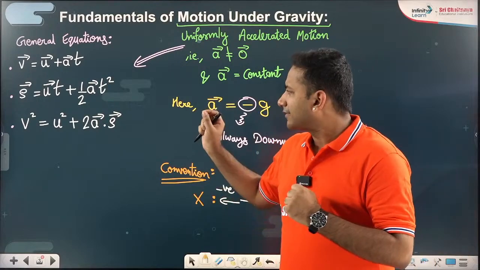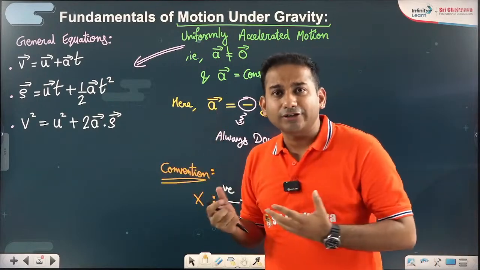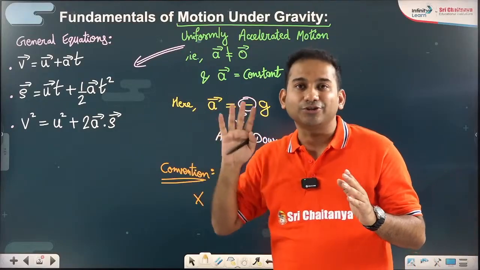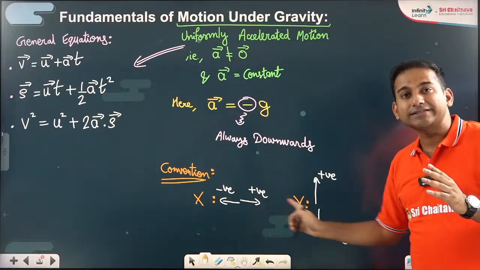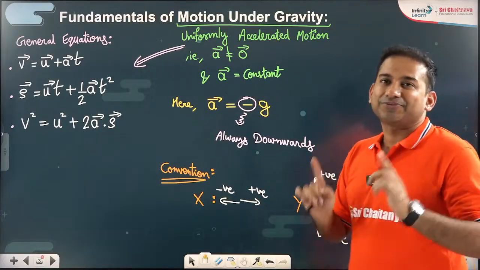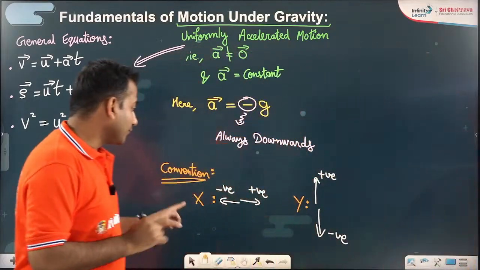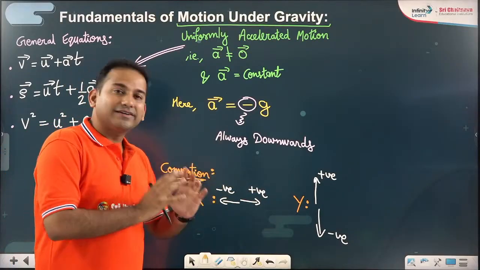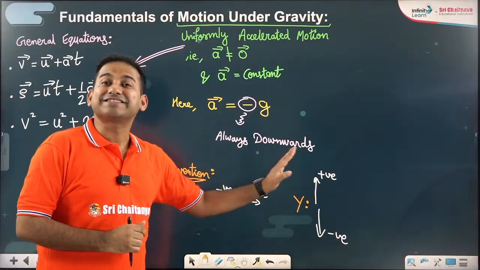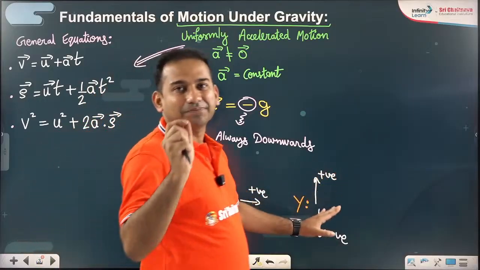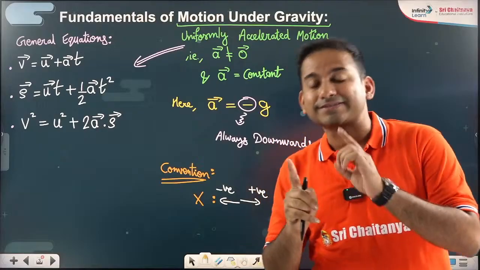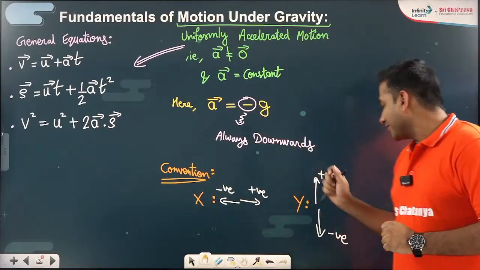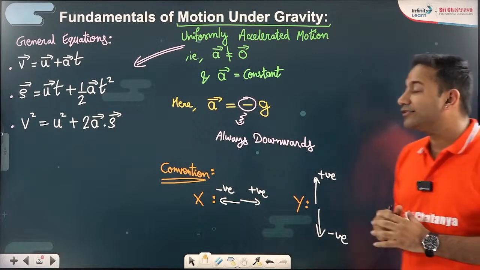Vector equations, you can normally treat them as equations in which the physical quantities are to be substituted along with their plus minus sign, as per the convention. Right now we are restricting our discussion to motion in a straight line. That's why I'm saying put the values along with plus minus sign. In x-axis, forward positive, backward negative. In y-axis, upward positive and downward negative.